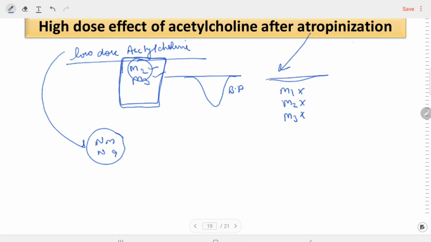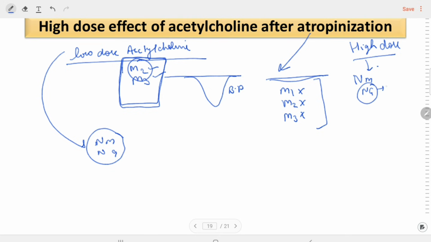If after the blocking we give again the high dose of acetylcholine, what will happen? Because muscarinic is already blocked, if we give the high dose of the acetylcholine, that will act directly on the NM receptors and NG receptors.